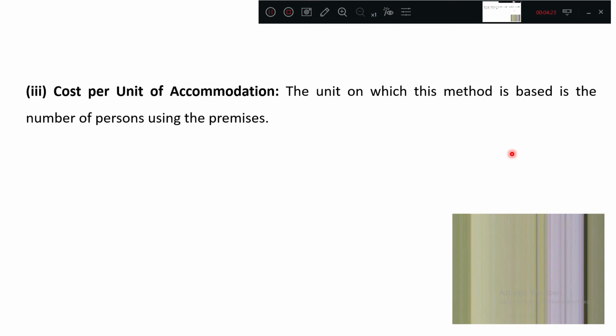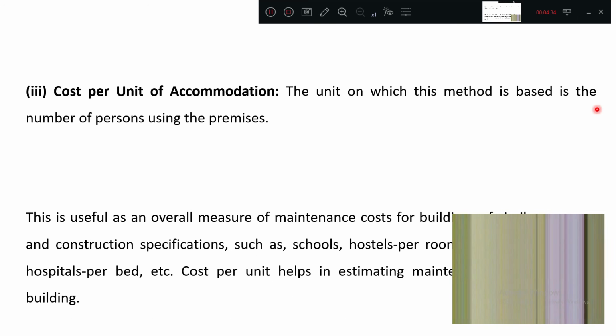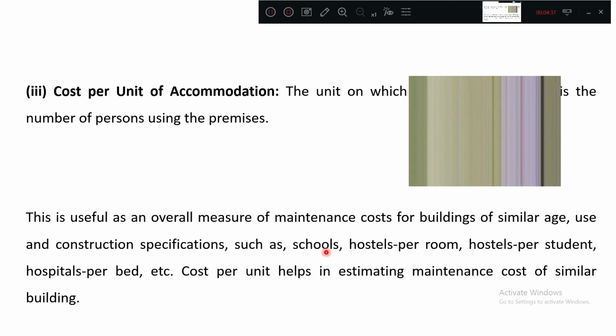Cost per unit of accommodation means how many persons are there. For example, if you take a hostel or a school, the maintenance work depends upon the number of persons using it. This is generally adopted for schools, hostels per room, hostels per student. There it is generally adopted.